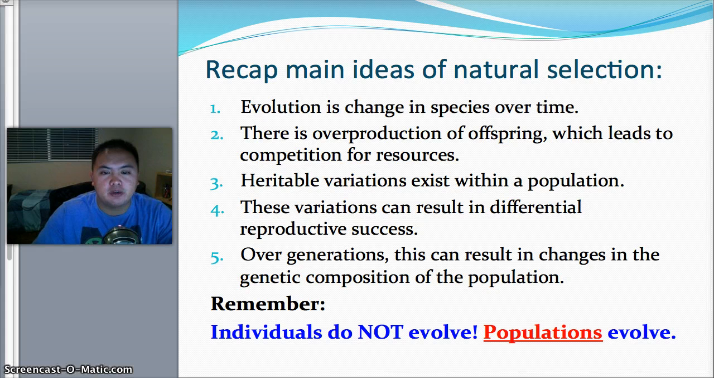Number 3, heritable variations exist within the population. That means as you have offspring, they differ slightly. When your parents had kids, you don't look exactly like the parents. There's a slight variation, and that variation is important for evolution. Number 4, these variations can result in differential reproductive success. So these variations at times can cause a benefit during competition. And lastly, over generations, this can result in changes in the genetic composition of the population. So remember that individuals don't evolve, it's populations that evolve.